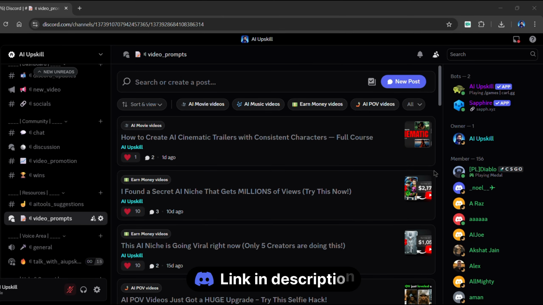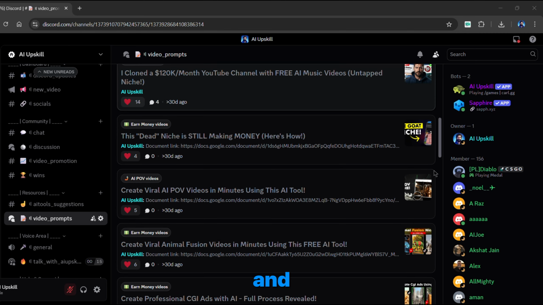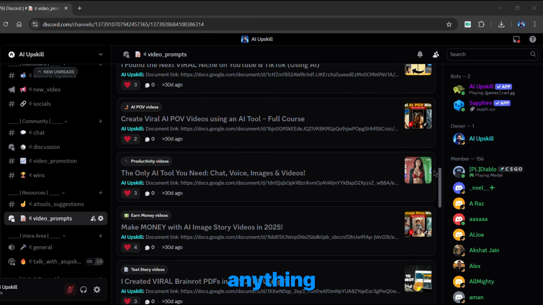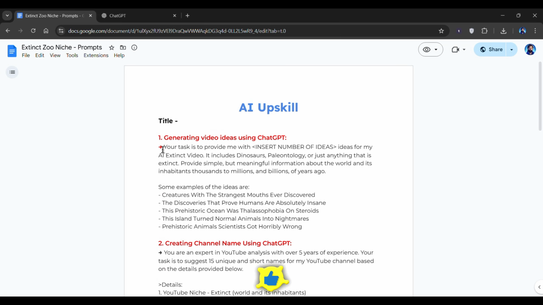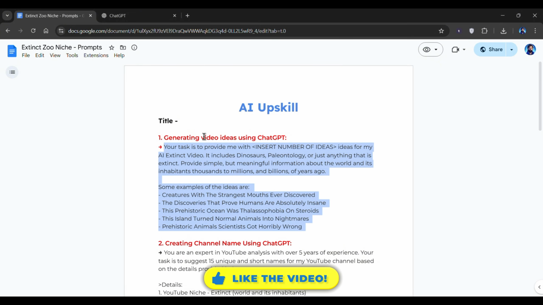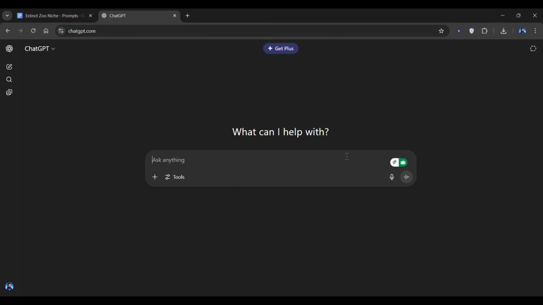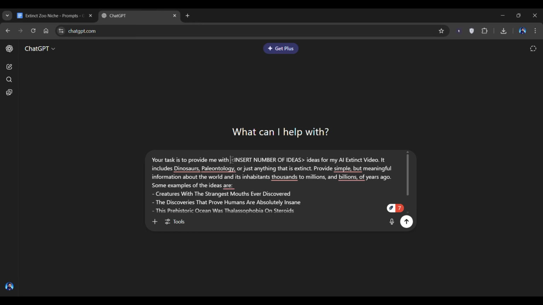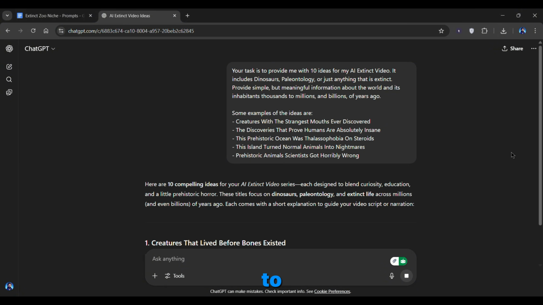I'll leave the link to the Discord server in the description below, and don't worry, you don't need to pay anything to access it. Simply copy the full prompt and paste it into ChatGPT or any other text generator model you prefer. Just remove this line and specify the number of video ideas you want to generate. I'll go with 10. Then just hit enter and wait for ChatGPT to do its magic.